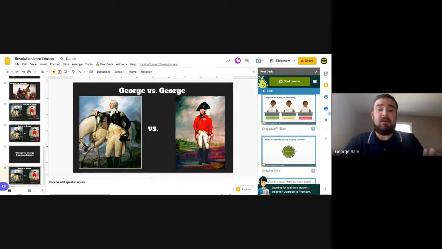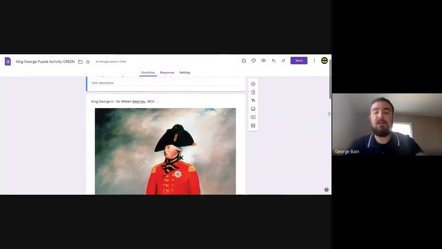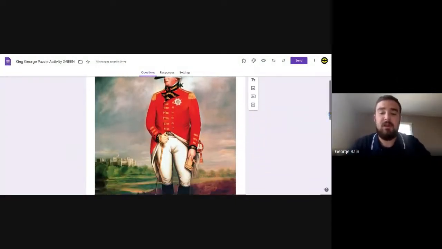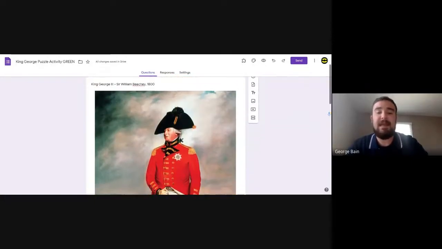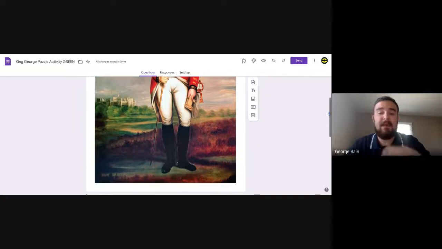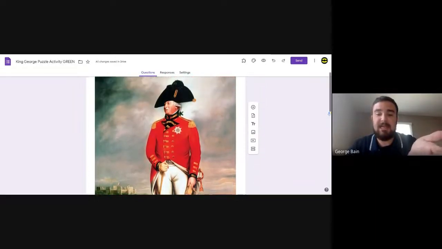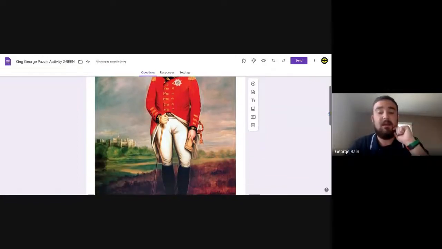Now, the green activity, I'm going to pull this up here. What you're going to do is look at this painting of King George III. This was painted in 1800 by Sir William Beechey, and it represents King George. You can see his nice fancy red jacket, his fancy hat, his cane, all that good stuff.